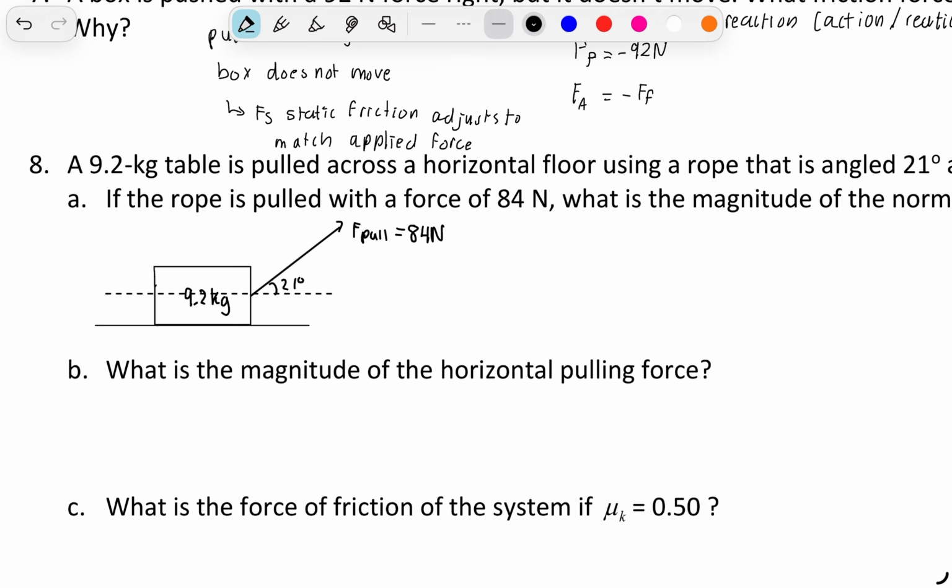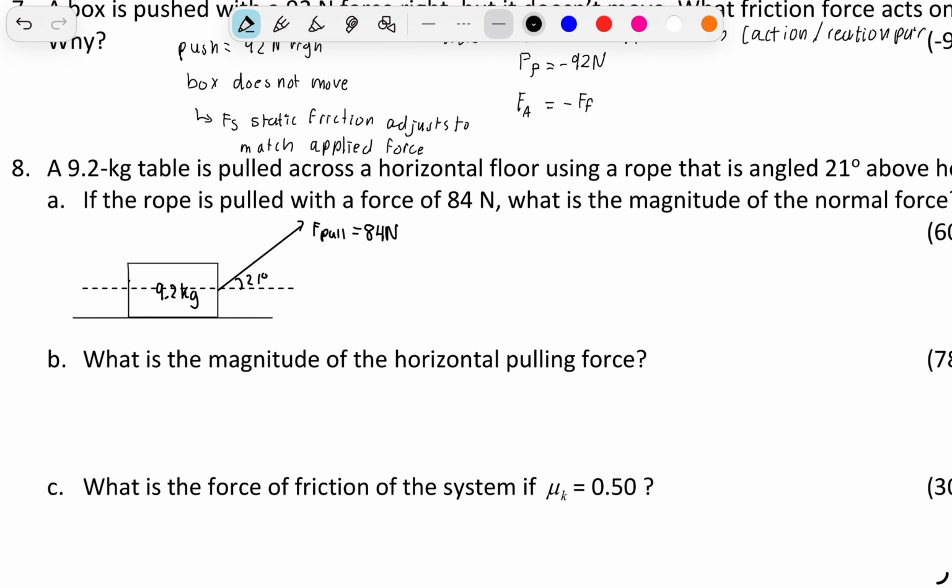The mass is 9.2 kilograms. Now, we want the magnitude of the normal force. We know that Fg is going to be equal to this. Now, we know the mass, 9.2 kilograms. Force was 84 newtons.